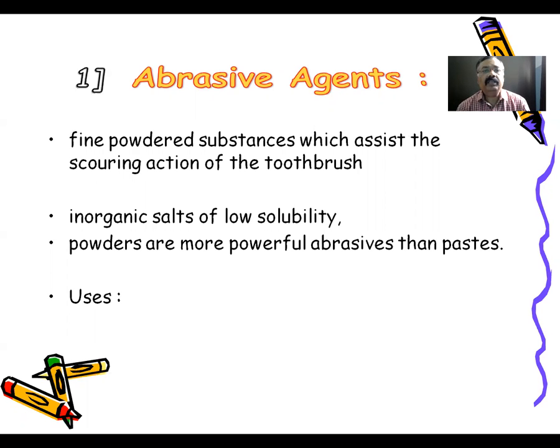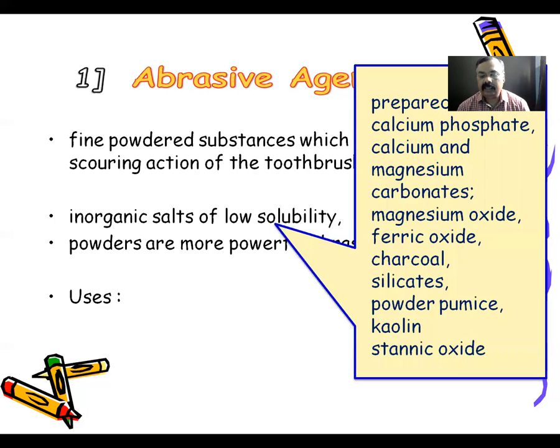Generally, these abrasive agents are inorganic salts of low solubility, for example prepared chalk, calcium phosphate, calcium and magnesium carbonate, magnesium oxide, ferric oxide, charcoal, silicates, powdered pumice, kaolin, and stannic oxide. These are some examples of inorganic salts mainly used as dental abrasives in various dentifrices.